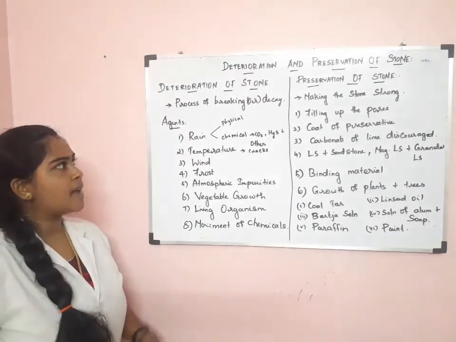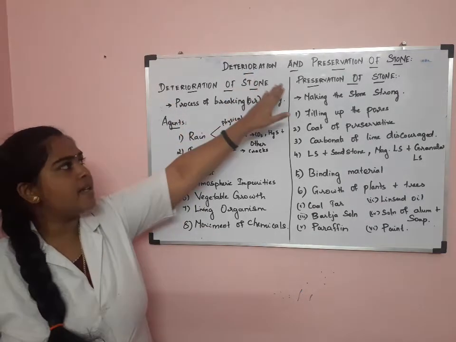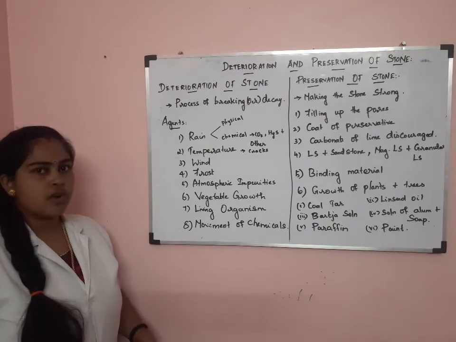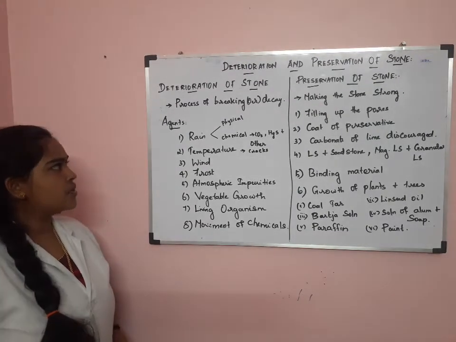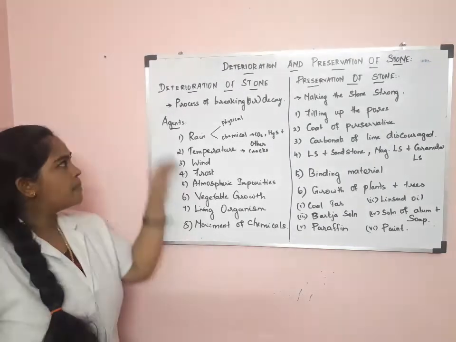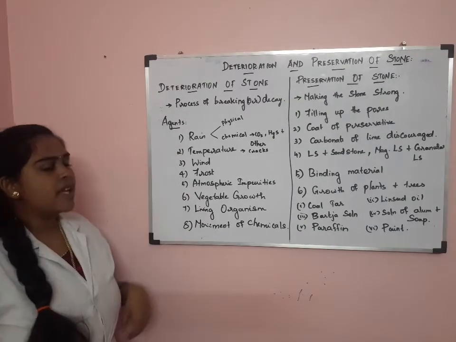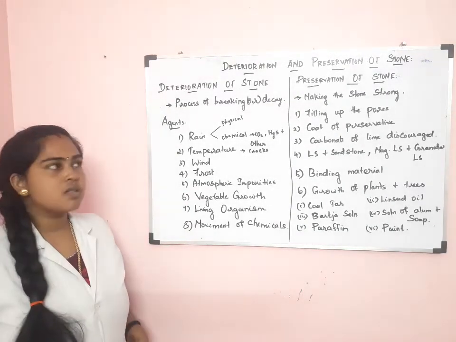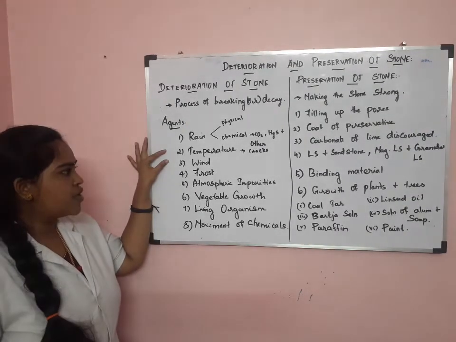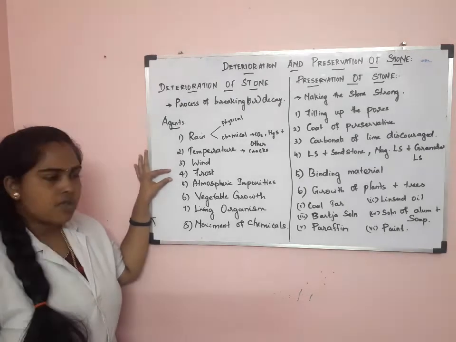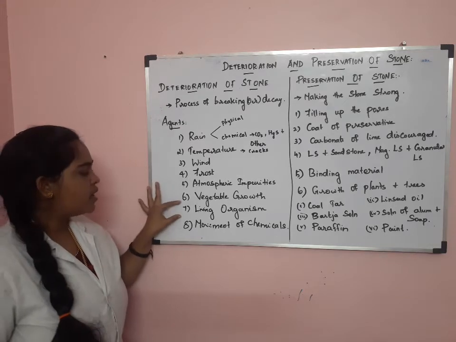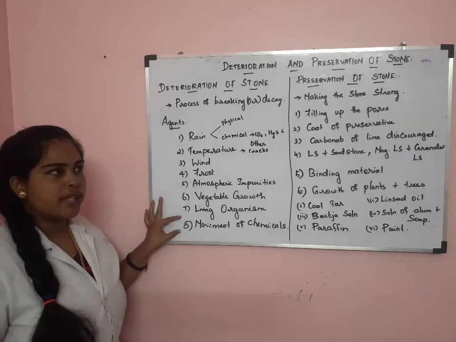Today in this class I am going to discuss deterioration and preservation of stone. First I am going to discuss deterioration of stone. So what is deterioration of stone? The process of breaking or decay of stone is known as deterioration of stone. The various agents or causes of the deterioration of stone are: first rain, next temperature, wind, frost, atmospheric impurities, vegetable growth, living organisms, and movement of chemicals.